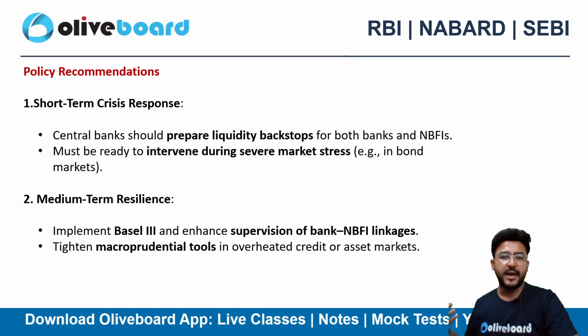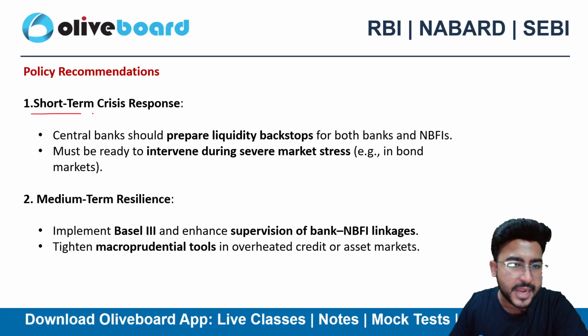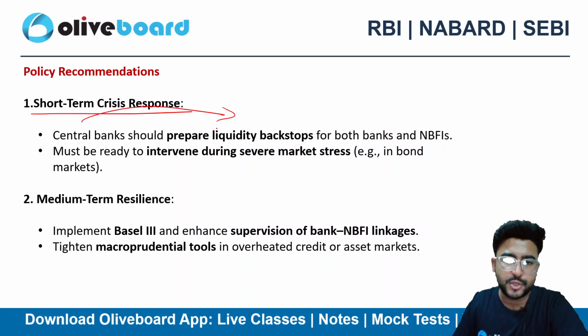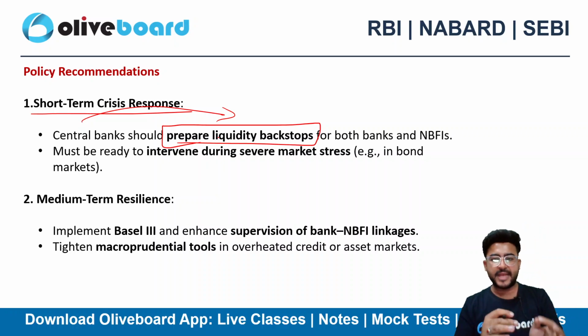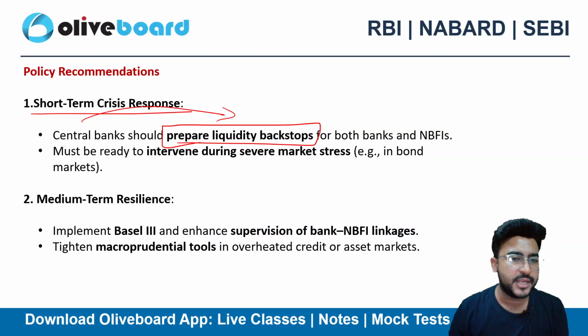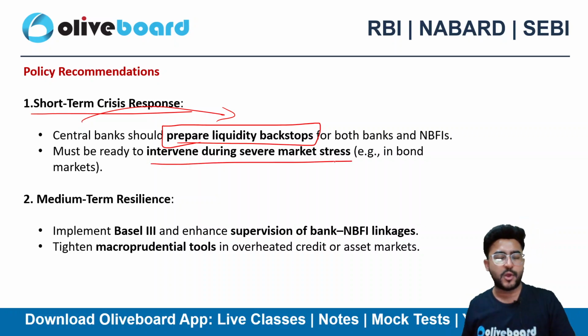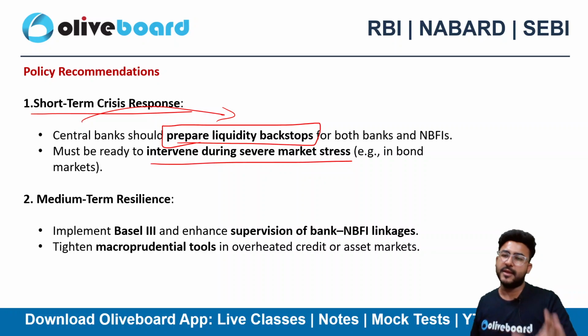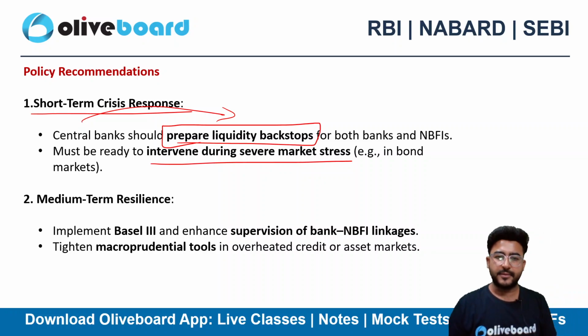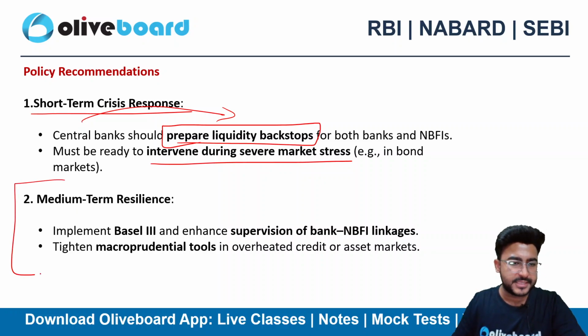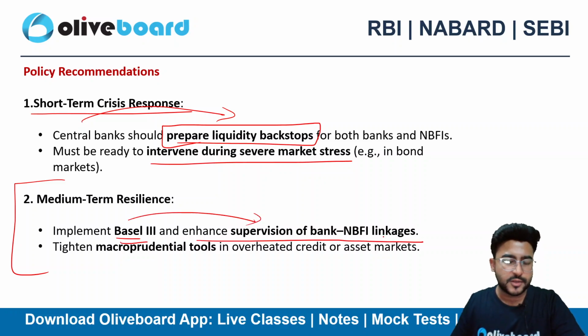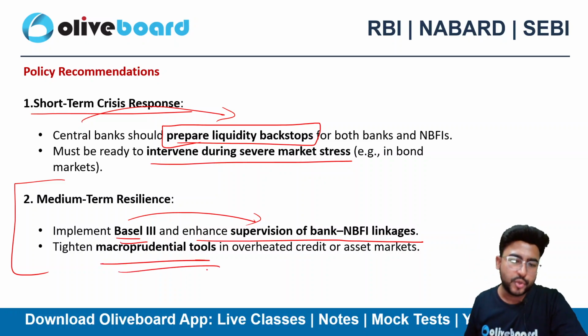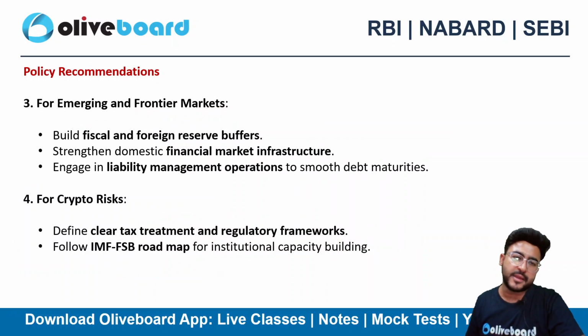Some of the policy recommendations are short-term crisis response. The central banks need to prepare themselves for any kind of liquidity backstops, both for banks and for NBFCs. They must be ready to intervene during severe market stress. I think we already discussed this in the board wali summary, right? Then medium term resilience: implementing the Basel III norms, enhancing supervision of bank and NBFI linkages, and tightening the macroprudential tools in overheated credit or asset markets.